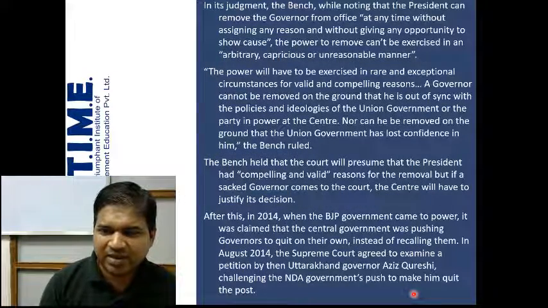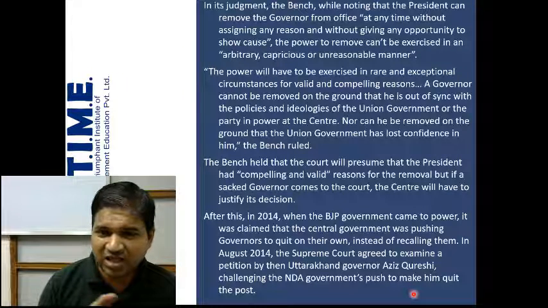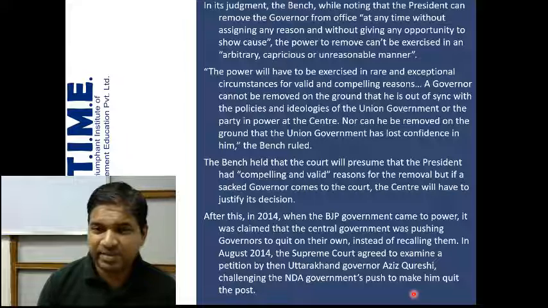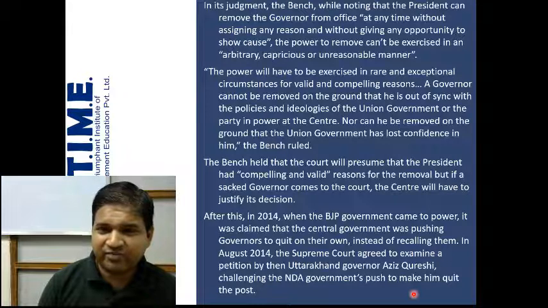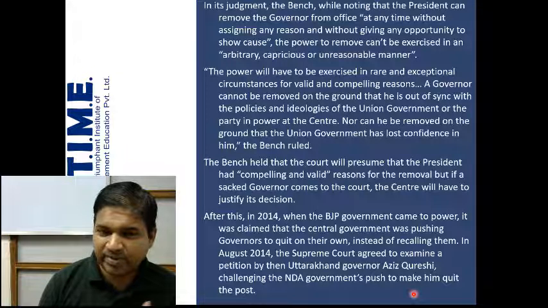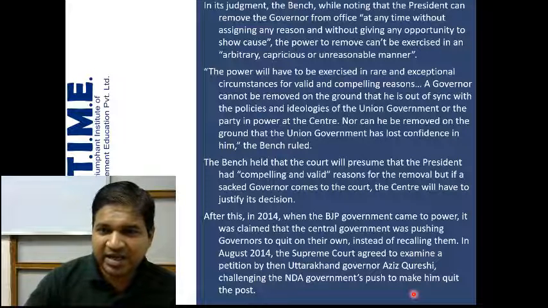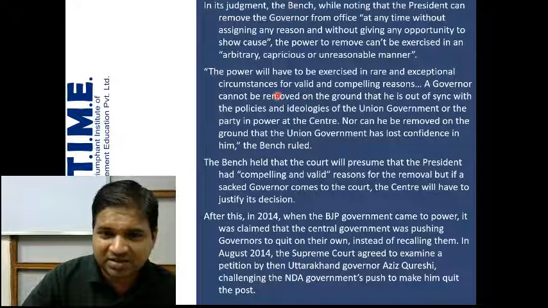In his judgment, the bench, while noting that the president can remove the governor from office at any time without assigning any reason and without giving any opportunity to show cause, said the power to remove can't be exercised in an arbitrary, capricious, or unreasonable manner. So, limitations and restrictions are removed: anytime, without assigning any reason, without giving any opportunity. However, it should not be arbitrary, it should not be capricious, it should not be unreasonable. That is very important. The power will be exercised in rare and exceptional circumstances for valid and compelling reasons.